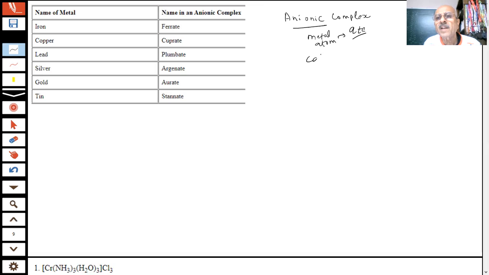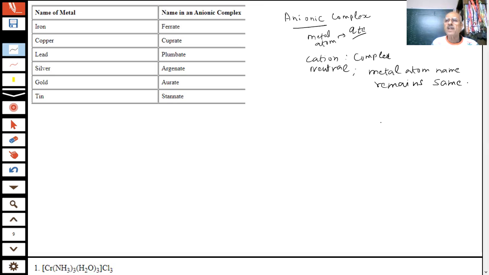If it is a cation or neutral complex, then the metal name remains the same. The metal atom name remains the same. This is a very important point to be noted for writing the IUPAC naming, students.